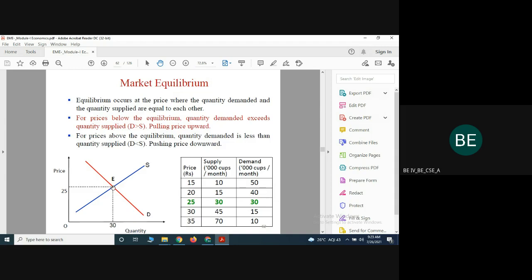Suppose the quantity demanded exceeds the quantity supplied. Obviously, what happens? The price of the cup automatically increases, or goes upward. Suppose vice versa happens: the demand is less compared with the supply. What happens? Obviously, it's pulling the price down.